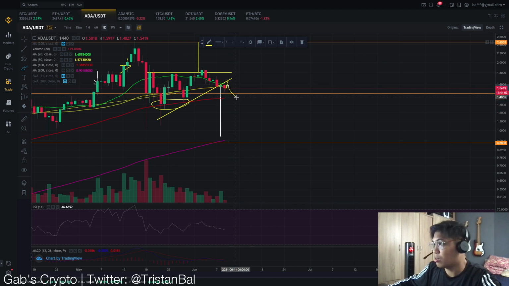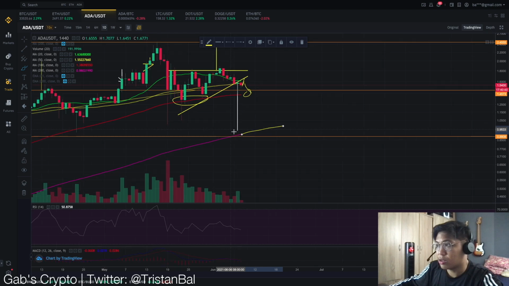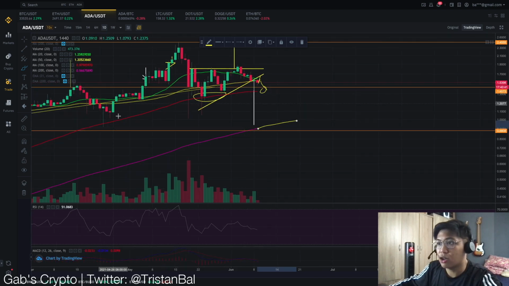And that is around the 1.4 US dollar target. But if not, if we break this 100-day moving average, you would see a move to the downside up to the 200-day moving average. And this would take us a movement something like this in the following days, because of course this would start to print out after the following movement of the Cardano price. So this is just the average.